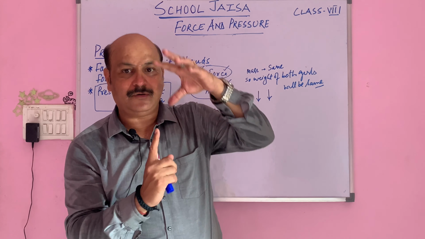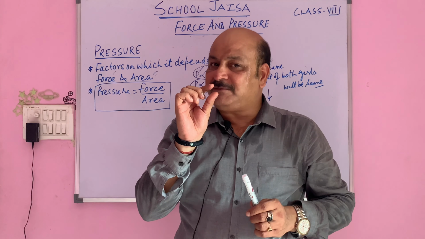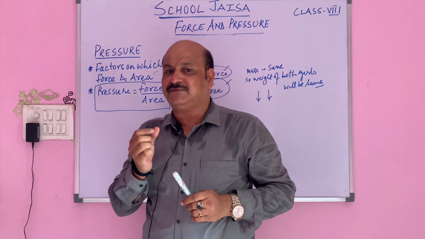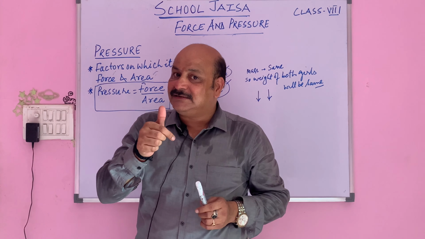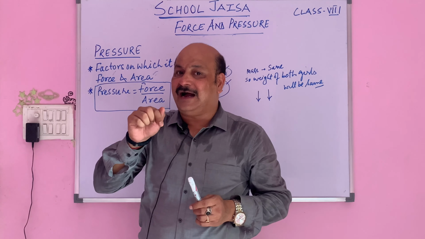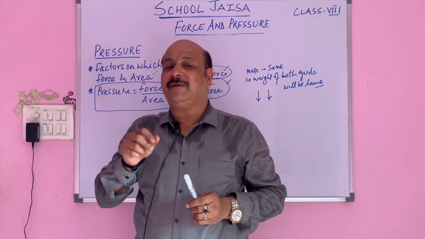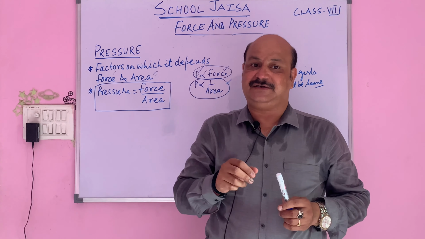So what we observe is that the sandal with the smaller area in contact with the wet soil goes deeper. What it tells us is that the lesser the area, the more the effect of the force, and more effect of force means more pressure exerted.